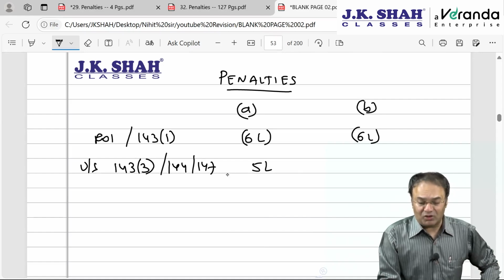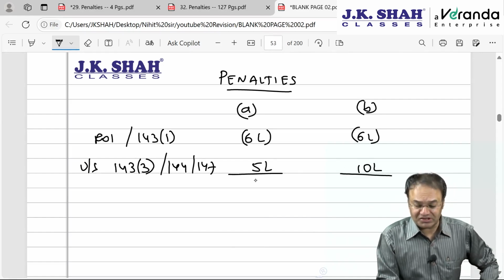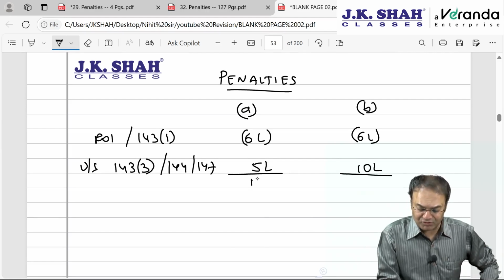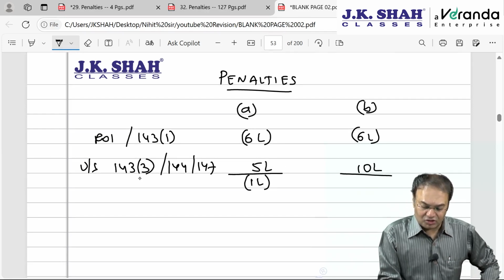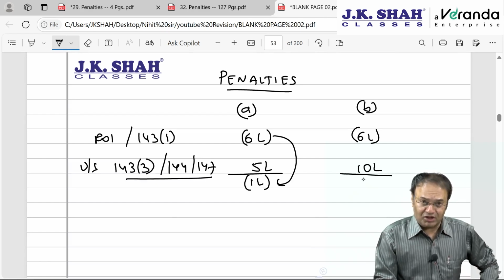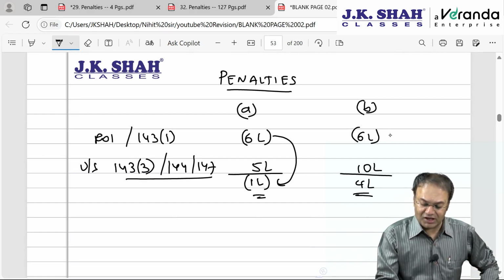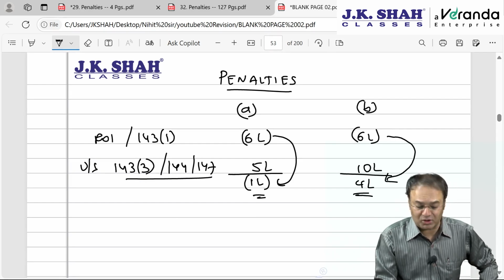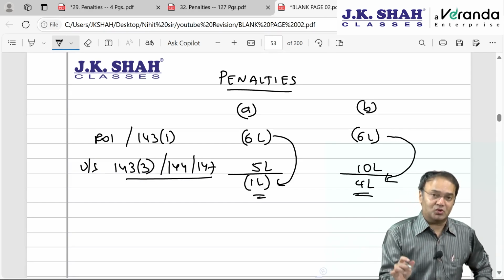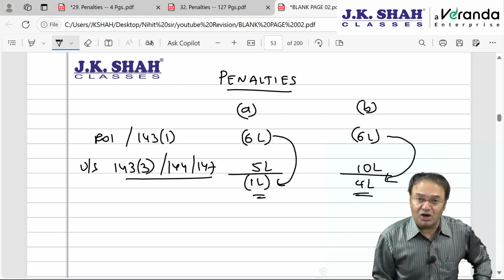In the second example, the addition made is 10 lakh rupees. So in the first example, the loss of 6 lakhs becomes 1 lakh. That means the assessment has the effect of reducing the loss. In the second, negative 6 lakhs gets converted into a positive income of 4 lakh rupees. This is the example of a loss getting converted into positive income. In both these situations, the assessee will be deemed to have underreported income.